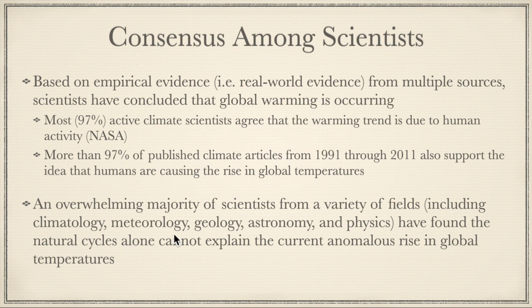An overwhelming majority of scientists from a variety of fields, including climatology, meteorology, geology, astronomy, and physics, have found that natural cycles alone cannot explain the current anomalous rise in global temperatures. One thing you have to be careful about is this word scientists here. You have to look at the right scientists. You have to talk to people that are in that field or in a closely related field for their opinions on it.